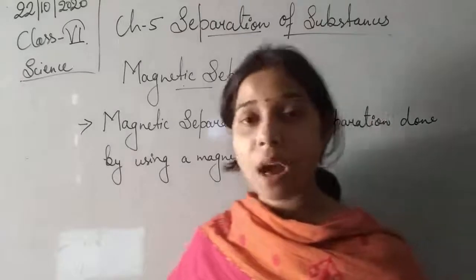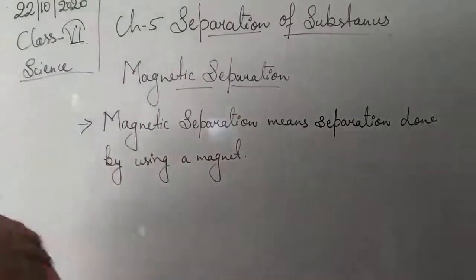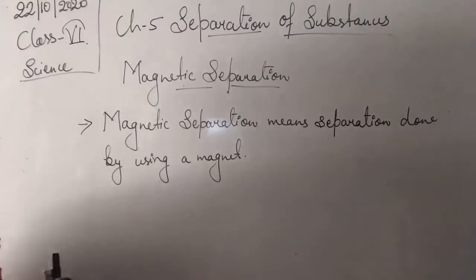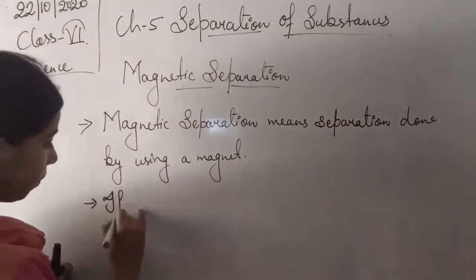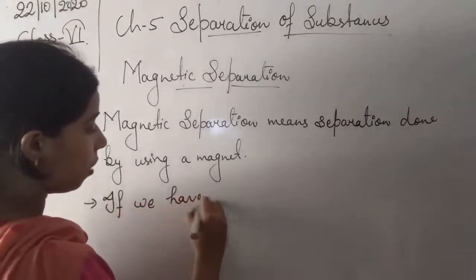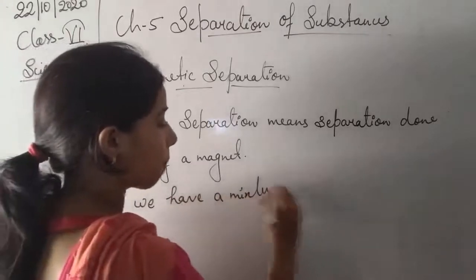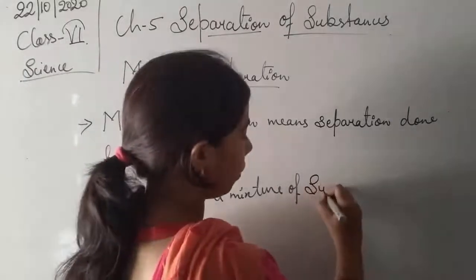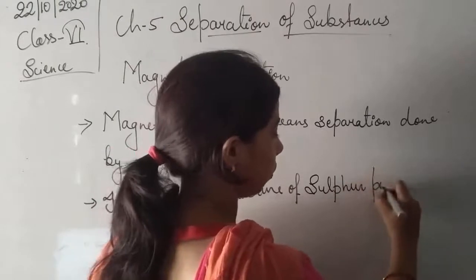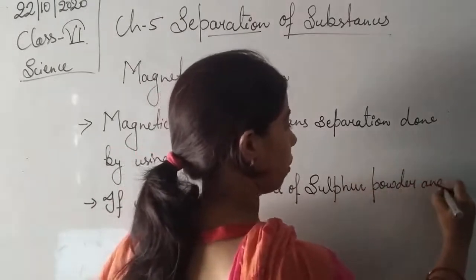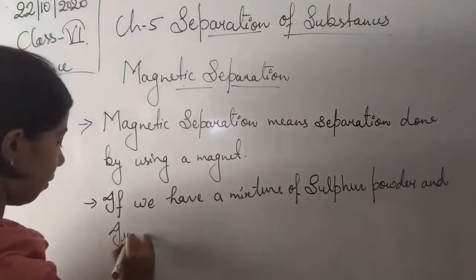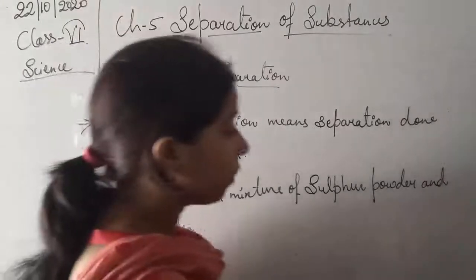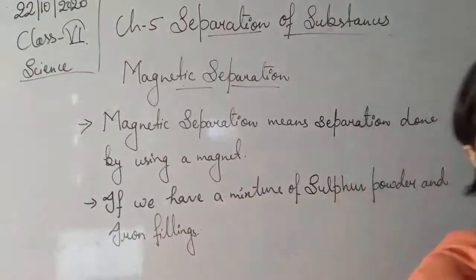Okay, so if you have taken sulfur powder, what is sulfur? Sulfur is a chemical. So suppose we have taken sulfur powder and iron filling. We have a mixture of sulfur powder and iron filling. Okay, so we have a mixture of sulfur powder and that of the iron filling.